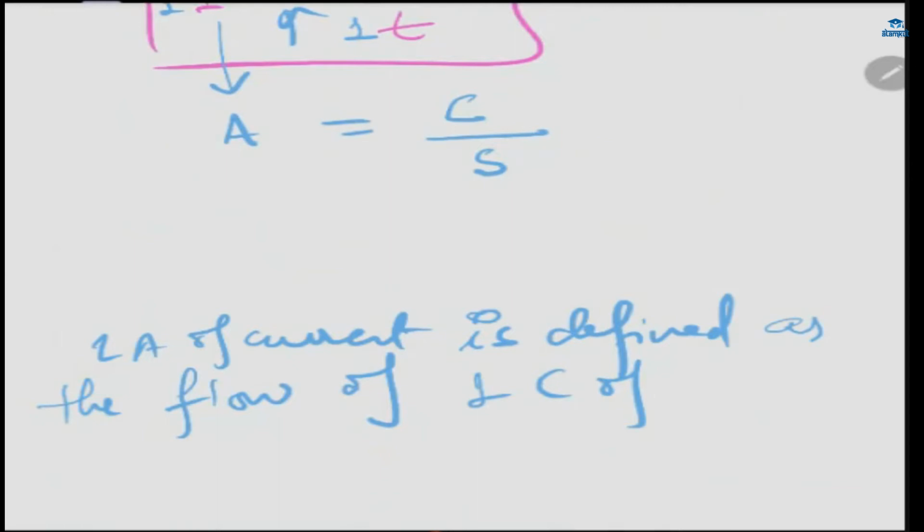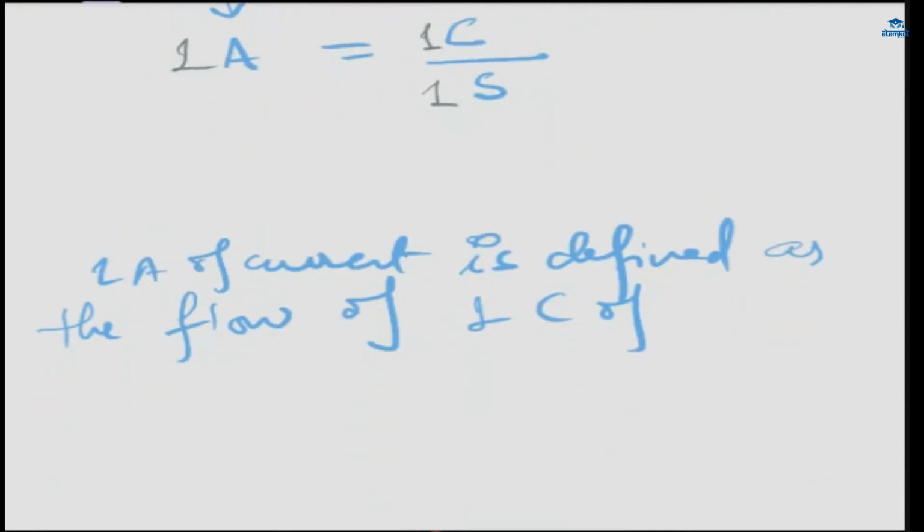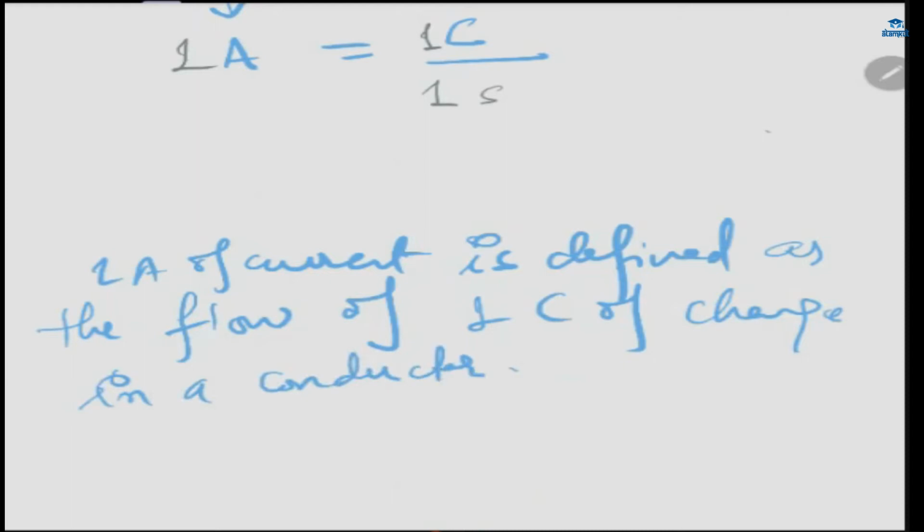Is this visible? Clear? 1, 1, 1. Okay? 1 ampere, 1 coulomb, 1 second. This is not capital, this is small. 1 ampere of current is defined as the flow of 1 coulomb of charge in a conductor. Also, we have to write this: in a conductor, so that it doesn't go into an insulator. It can't happen in an insulator. So 1 coulomb of charge in a conductor, per unit time.